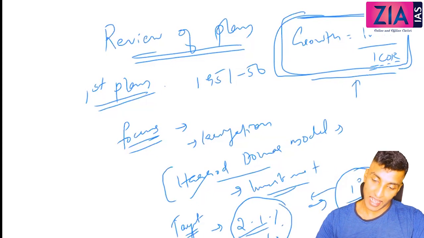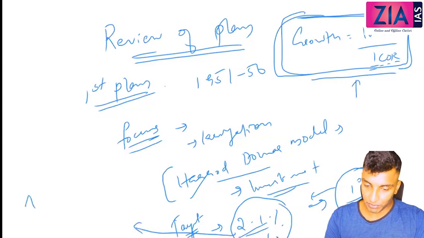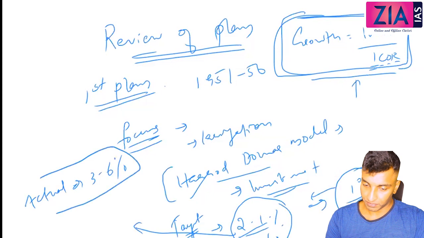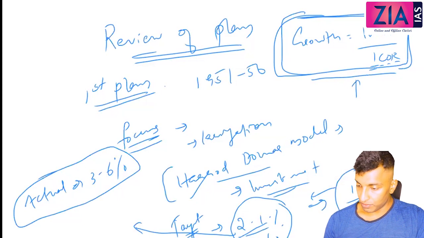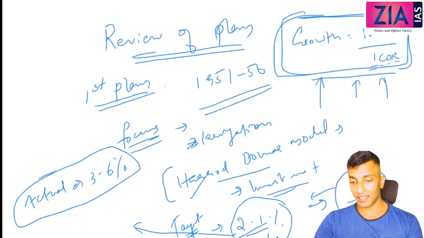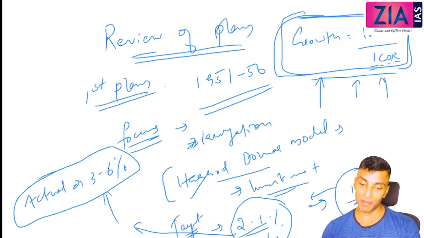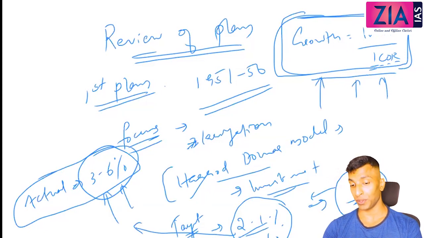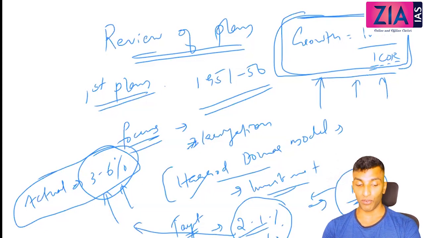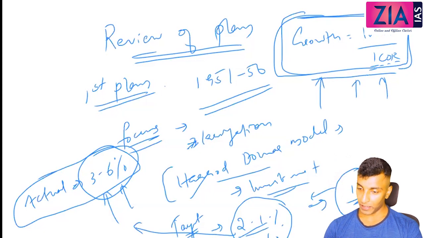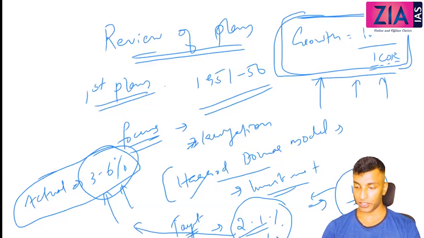And the actual achievement. You know what the actual achievement is? 3.6%. Actual 3.6%, and the main reason for this is that there was a good monsoon. So because of that we achieved more than what we targeted. That's what you need to know. In the first plan we achieved more than what we targeted. You just need to know the focus also, agriculture and community development.